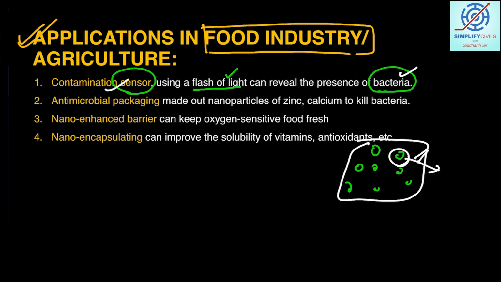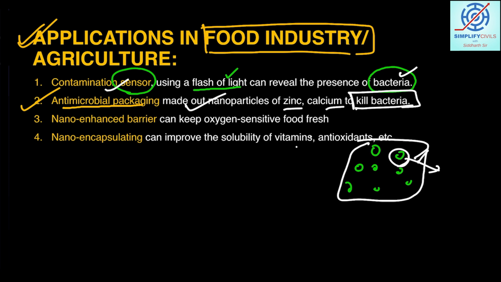So nano sensors you must know. Then another is antimicrobial packaging. We can use, I've already told you, some kind of elements or atoms like zinc, calcium also, they can be used so that they can kill the presence of bacteria if it is there in the food. So the longevity will increase, and the expiry date will actually increase, and the product will be safe for further use, and its duration will be increased.